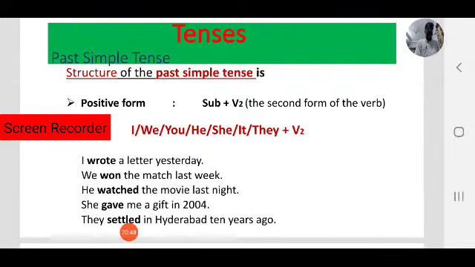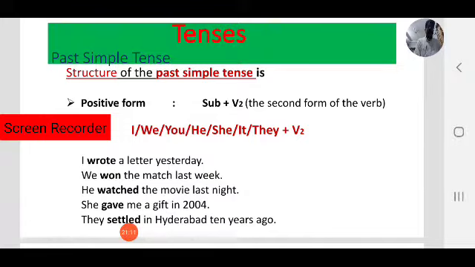In past simple, we use V2 for all subjects. That is the past form, or we can call it the second form of the verb.